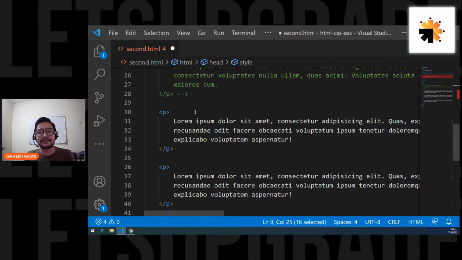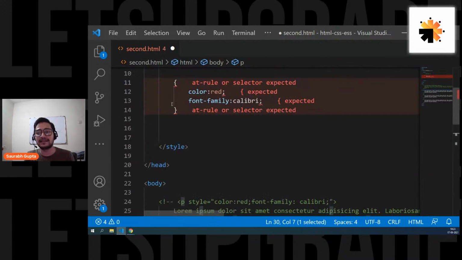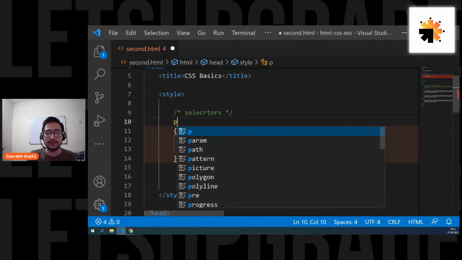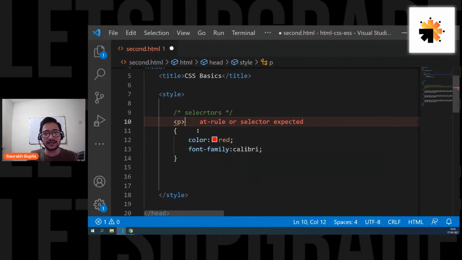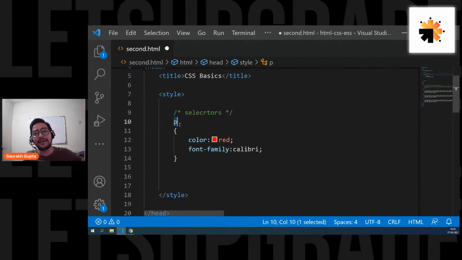So basically, the first selector that you can use is the tag name. You can select the element using the tag name like this. Just go here and write down the tag name, and sorted. By writing this, you're basically saying, I want to apply this CSS on the P tag. Now, remember, guys, you don't have to write the angle brackets here. You simply write the tag name. By writing this tag name, you're selecting all the P elements in your HTML document and you want to apply this CSS. Why are you enclosing it? So that in future, you can write some other CSS as well and there will be no conflict. That's why these brackets are important.